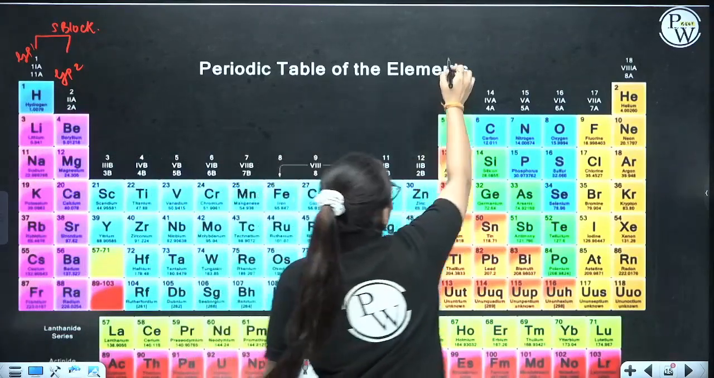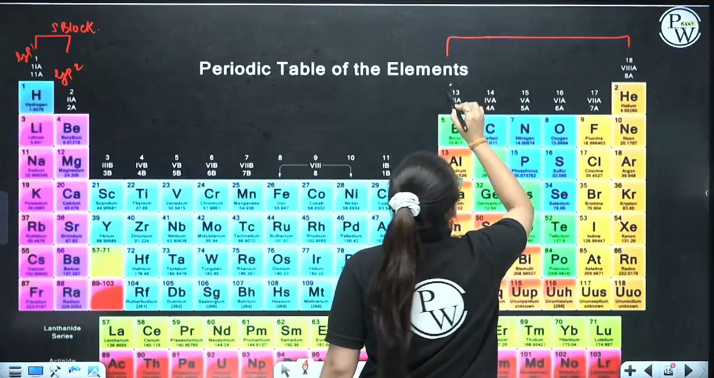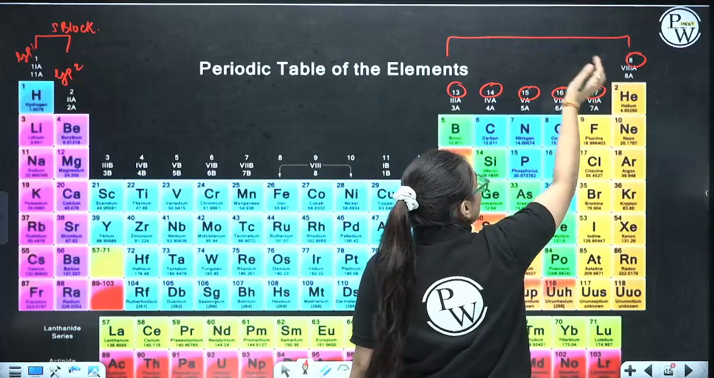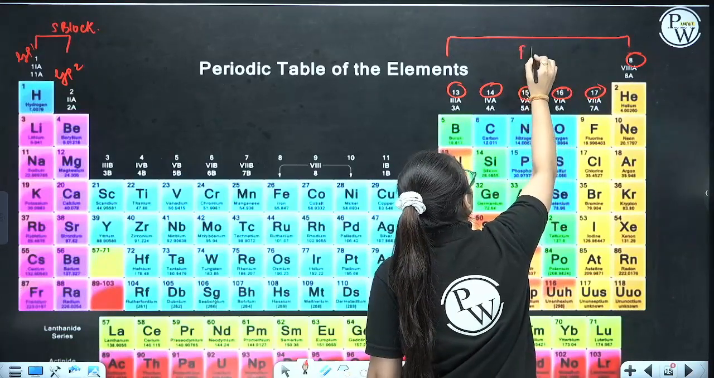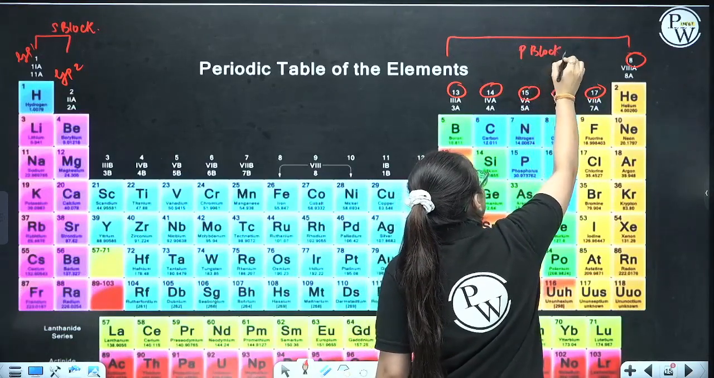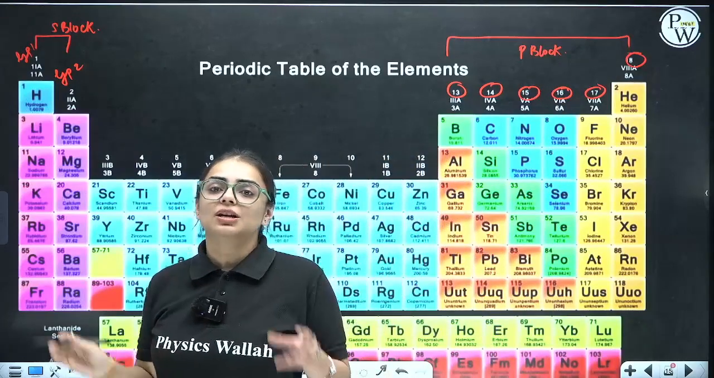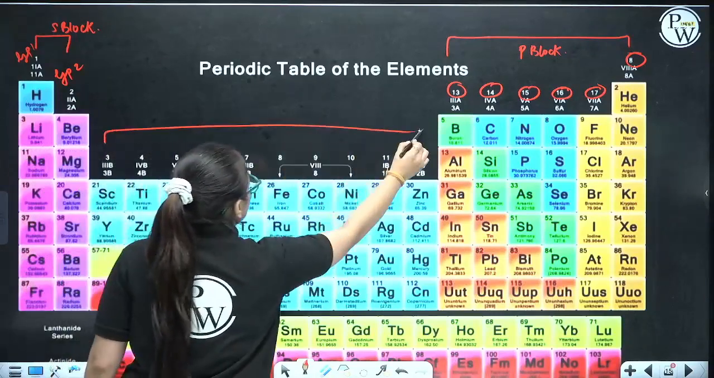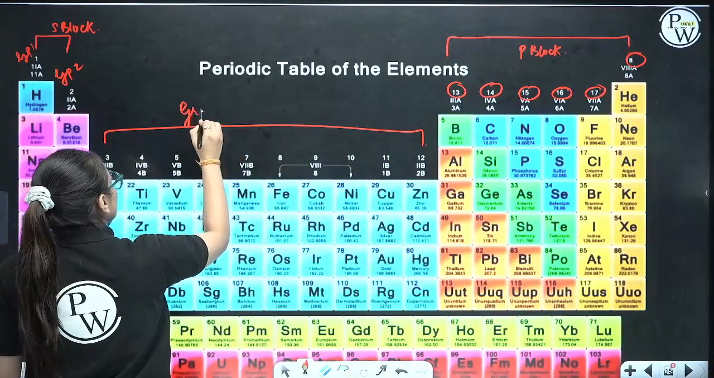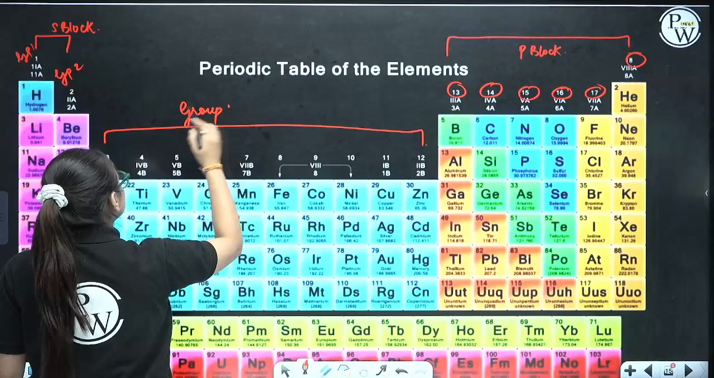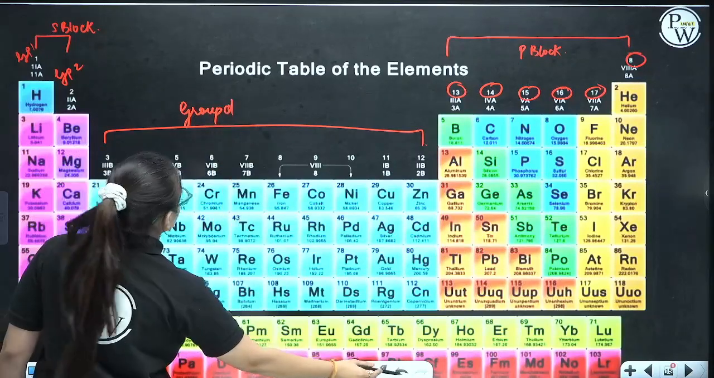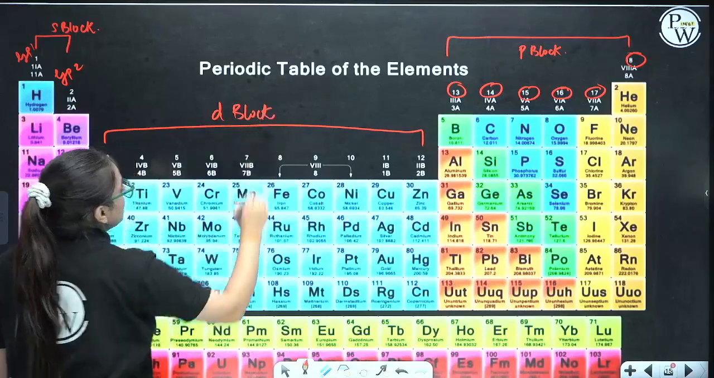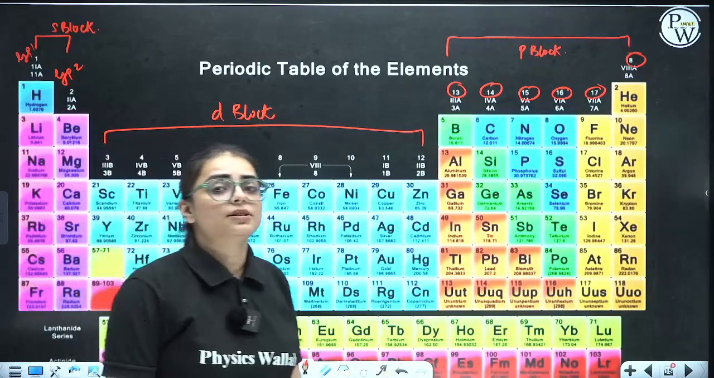Now, from group number 13 to group number 18, see group 13, 14, 15, 16, 17, 18, all of them, students, are your P block elements. Why are they P block elements? Because the last electron enters into the P subshell. Let us talk about the D block elements. From group number 3 to group number 12 are D block elements, because here the last electron enters into the D subshell.